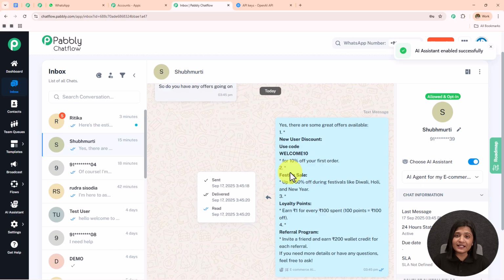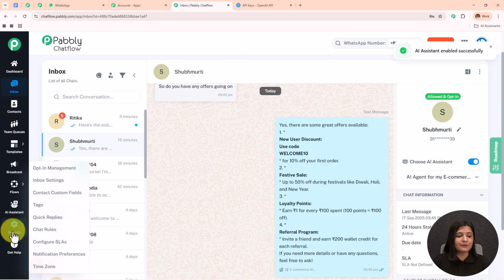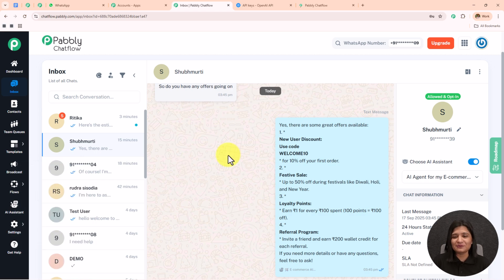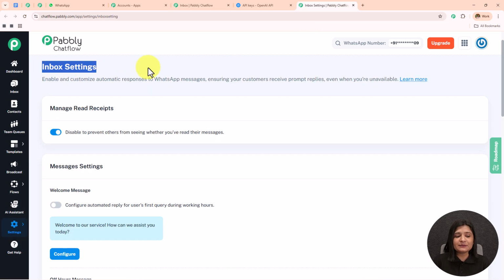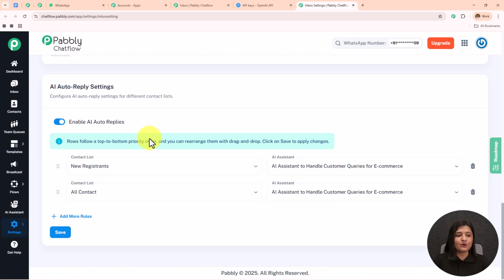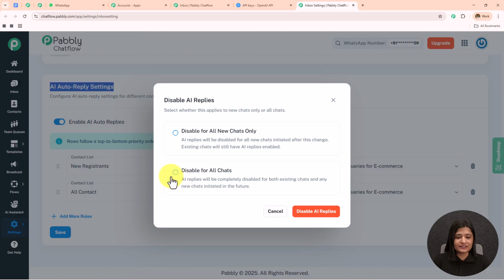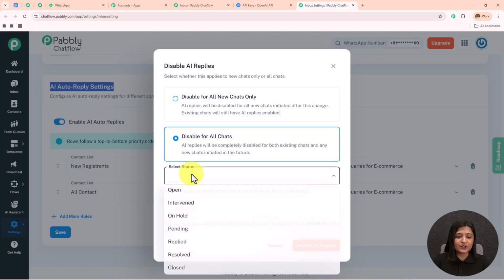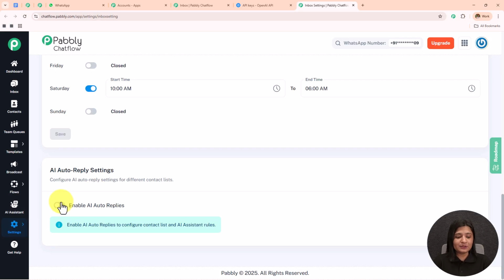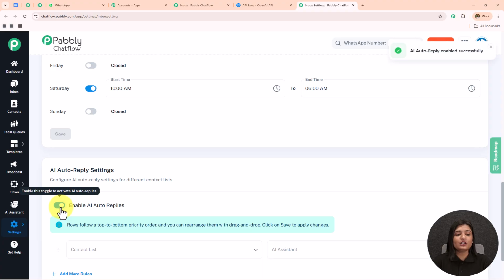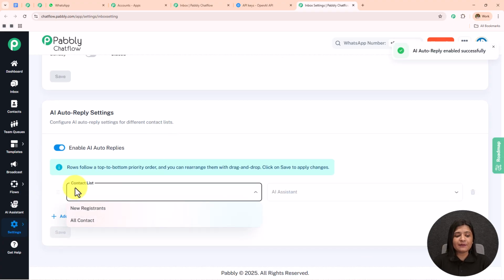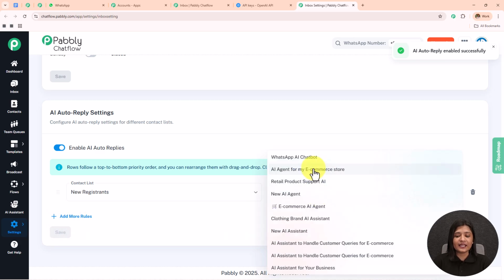So on the left hand side where we can see all these options, I'm going to go towards the settings and then click on this inbox settings. I'm going to open this inbox settings in a new tab. Here I have landed on this inbox settings. If I scroll down, you can see this AI auto reply settings. First, we are going to disable this so that I can show you how you can do this. So I have disabled this. Now I'm going to toggle on this button, and over here I'm going to click on this contact list, select the contact list and then select the AI agent.